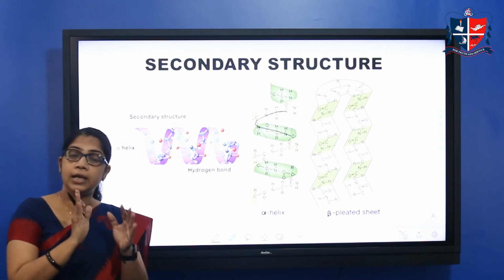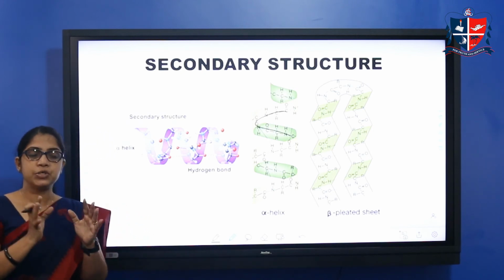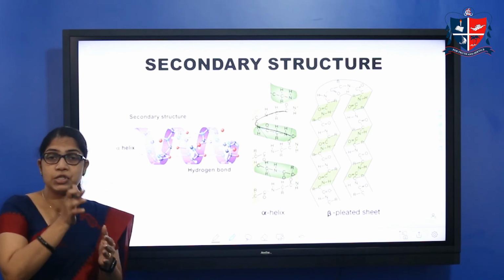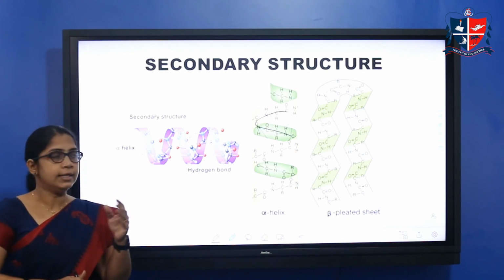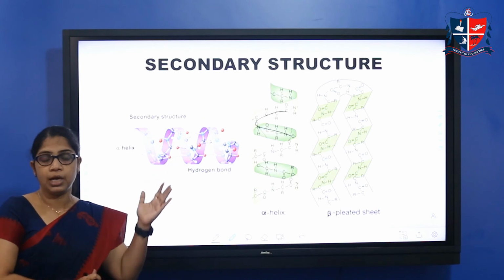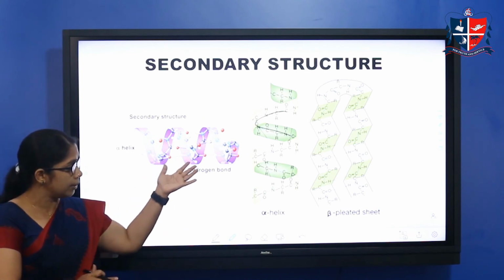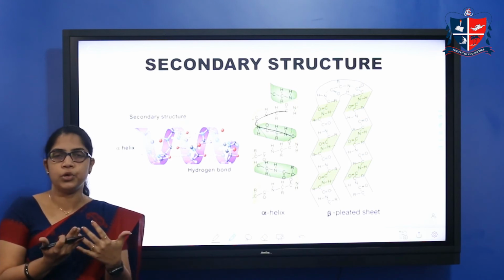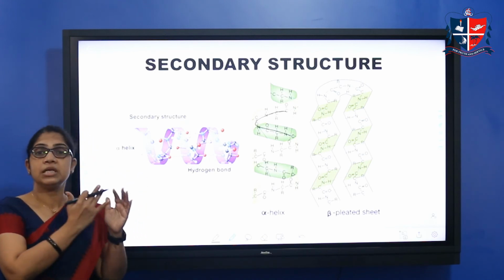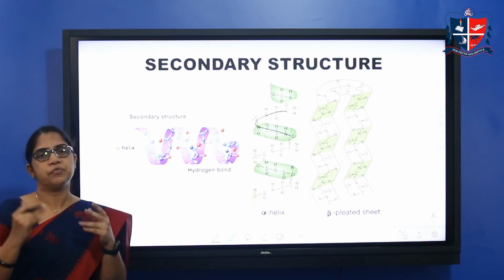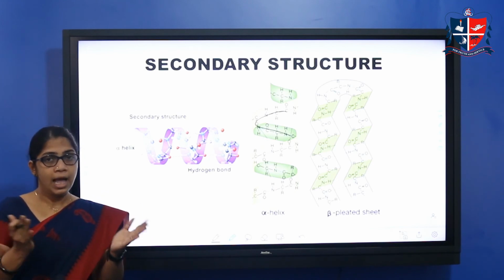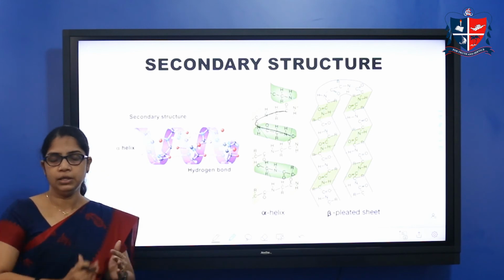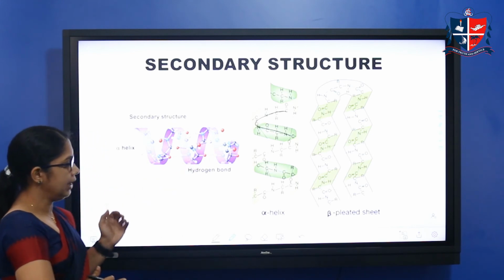And this intramolecular hydrogen bonding is the reason why it remains in a fixed shape, because we know that there are several carbon-carbon and carbon-nitrogen single bonds present here, so free rotation is possible. But because of this intramolecular hydrogen bonding, free rotation is not possible and it remains as a helix, having a fixed shape. So that's about the helix model.